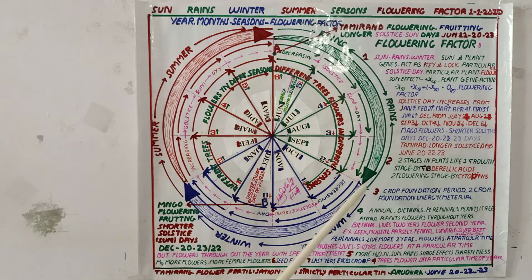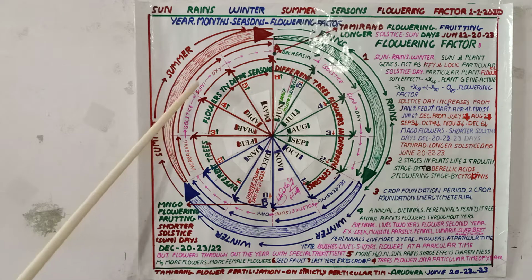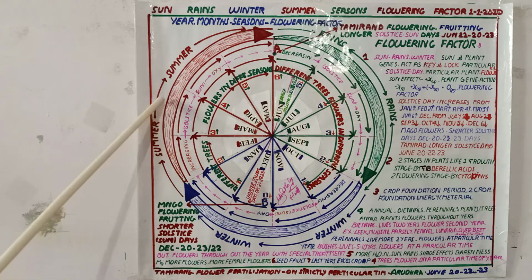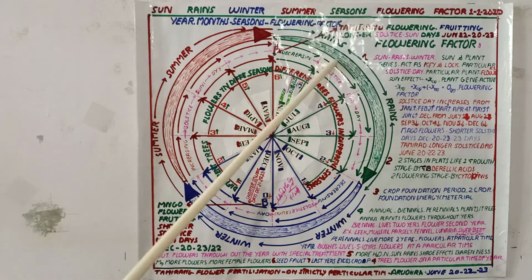This diagram looks very complicated, like a Padmavyuham, but it is a very simple diagram. It is a calendar of flowering factor covering all the months, all the seasons, and the sun's effect in different months and seasons: rainy season, summer, winter, etc.